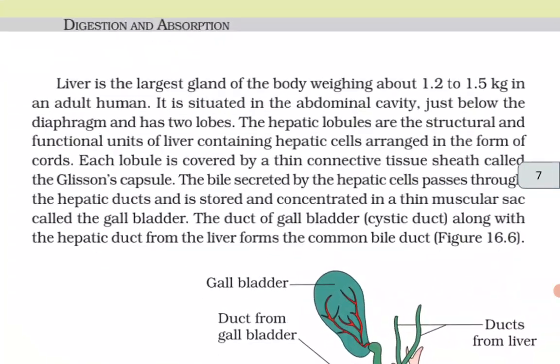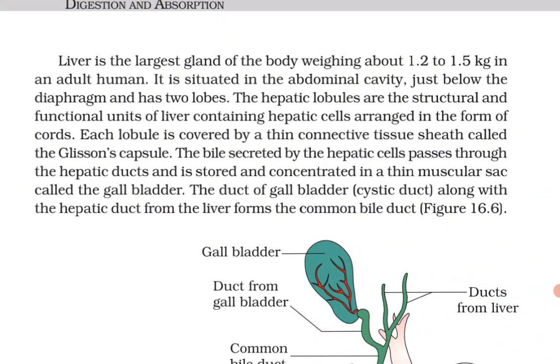Liver is the largest gland of the body, weighing about 1.2 to 1.5 kg in an adult human. It is situated in the abdominal cavity just below the diaphragm and has two lobes. The hepatic lobules are the structural and functional units of the liver, containing hepatic cells arranged in the form of cords. Each lobule is covered by a thin connective tissue sheath called Glisson's capsule.